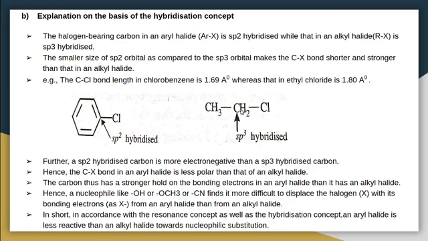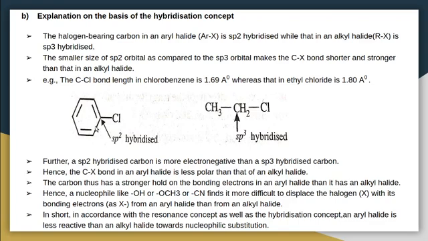Halogen attached to carbon is sp3 hybridized in the case of alkyl halide, but it is sp2 hybridized in the case of aryl halide. The smaller size of sp2 orbital as compared to sp3 orbital makes the CX bond shorter and stronger than in an alkyl halide. So the sp2 orbital is smaller than the sp3 orbital.